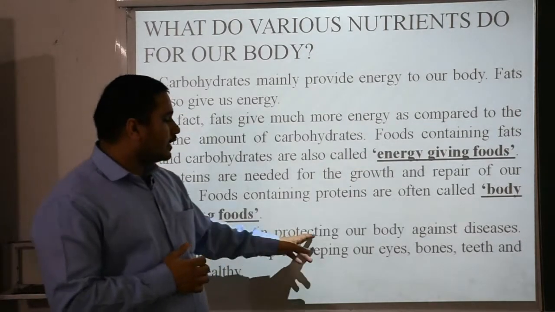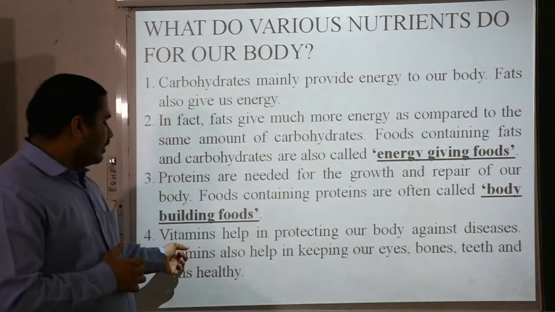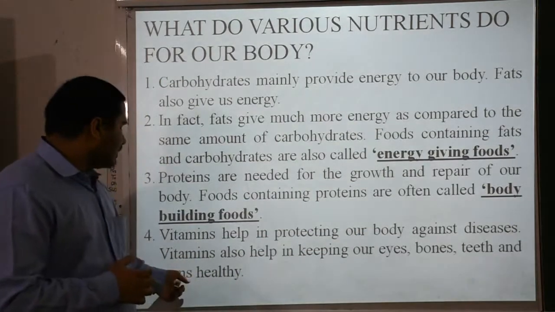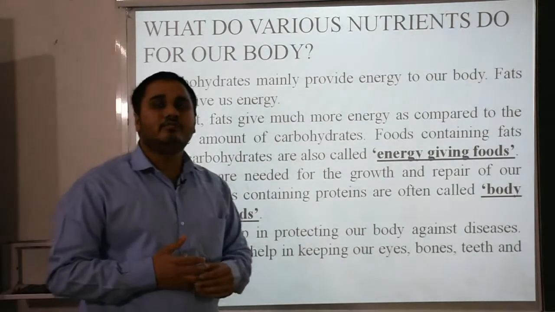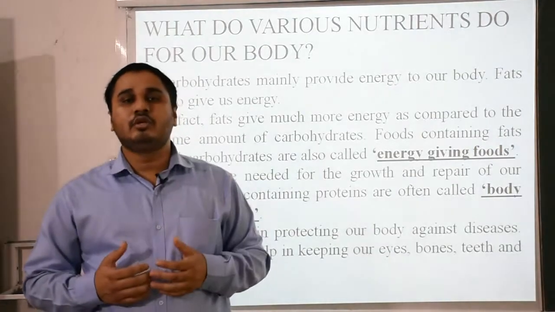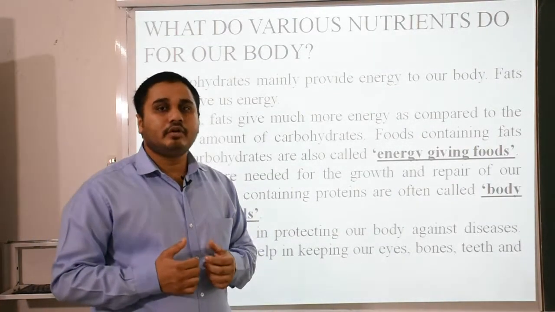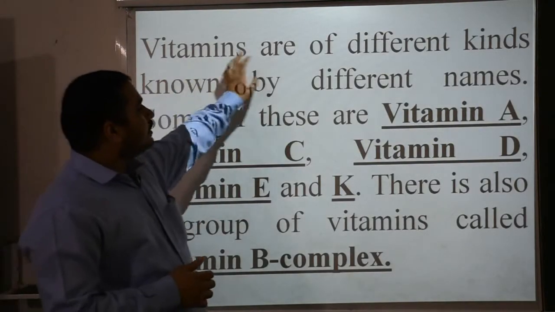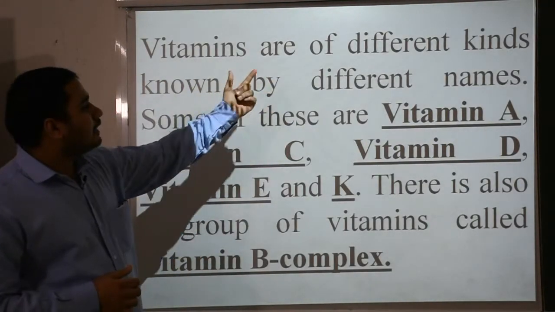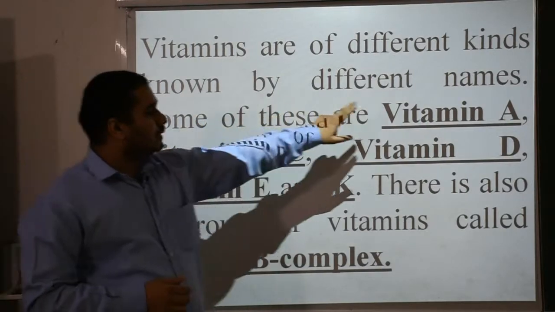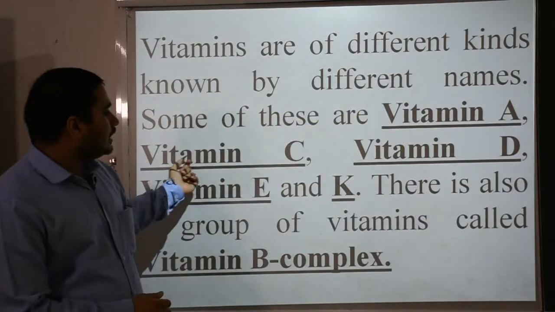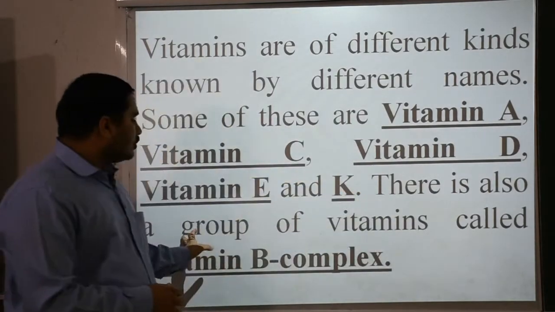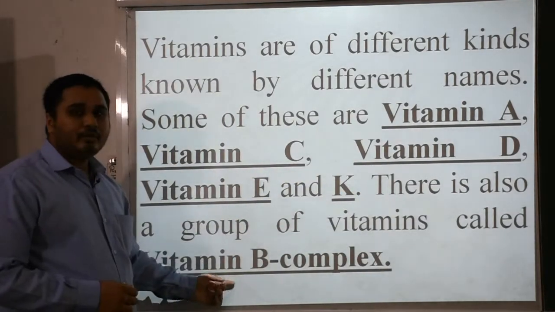Vitamins help in protecting our body against diseases. Vitamins also help in keeping our eyes, bones, teeth and gums healthy. As I already mentioned, vitamins and minerals are the main sources for creating your body structures and all your senses also. Vitamins are of different kinds, known by different names. Some of these are vitamin A, vitamin C, vitamin D, vitamin E and K. There is also a group of vitamins called vitamin B complex.